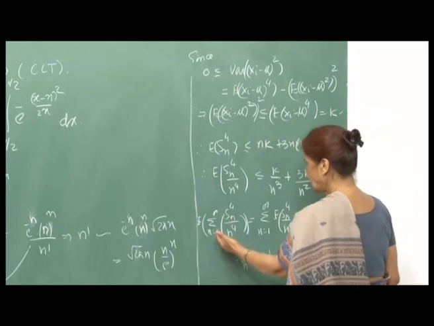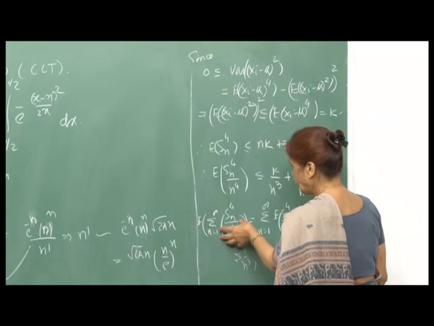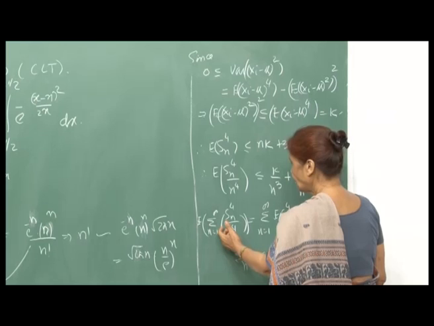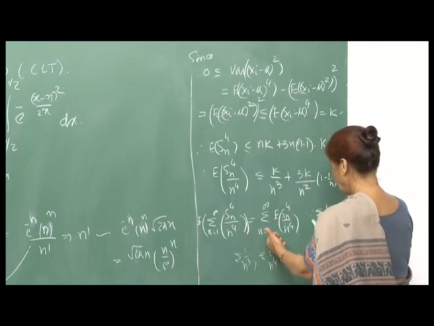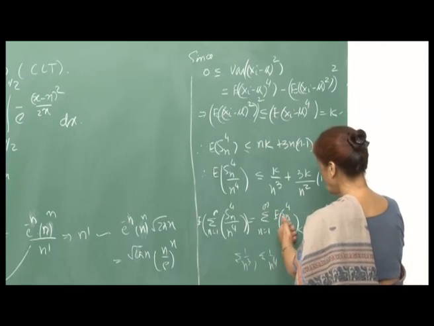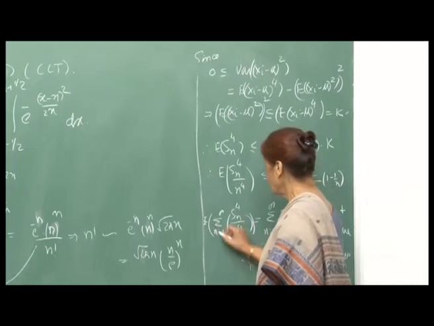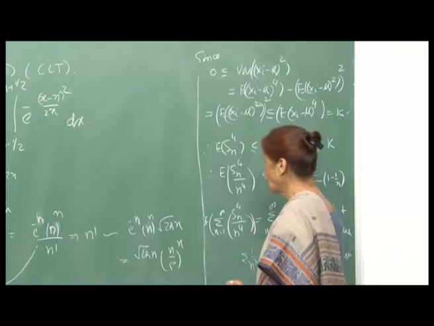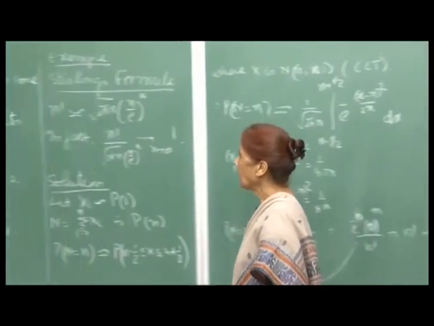And why are we saying this? Because this whole thing is finite. If it were not finite, then the expectation would not be finite, but here this whole thing is finite. So, this is equal to this, and this is finite. Therefore, the sum over n from 1 to infinity of S_n^4 upon n^4 is finite.